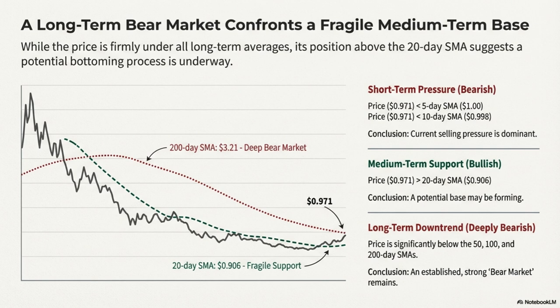Long-term. The price is significantly below all major long-term SMAs, 50, 100, 200-day, confirming a strong, established long-term downtrend, bear market. The 200-day SMA is far away at $3.21.